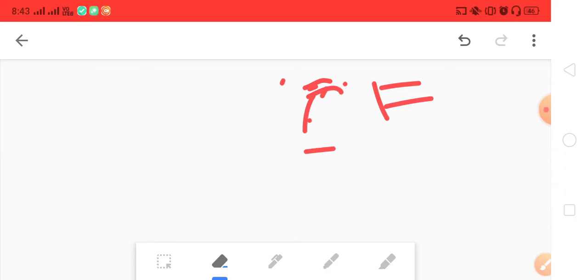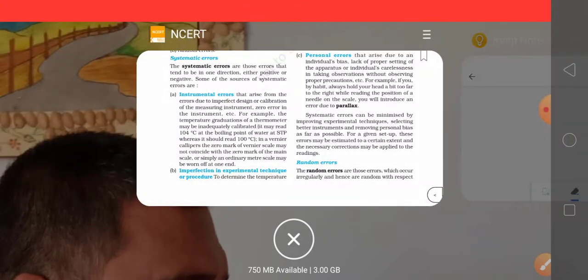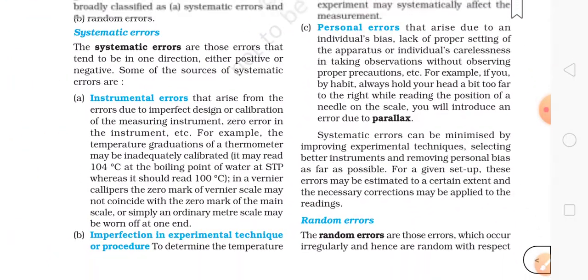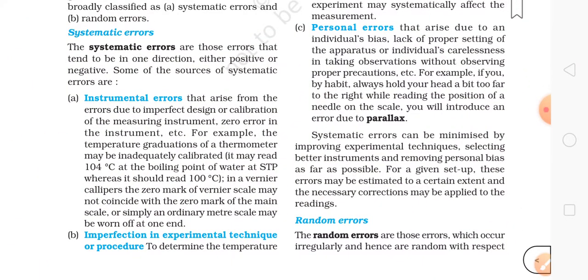Now let's read a little bit from the text. Then I'll explain the absolute errors and such things. Okay, so next is systematic errors. The systematic errors are those errors that tend to be in one direction, either positive or negative. Some of the sources of systematic errors are instrumental errors that arise from imperfect design or calibration of the measuring instrument. So here also it is given: zero error in the instrument, etc.